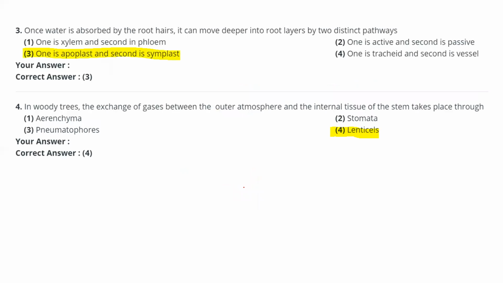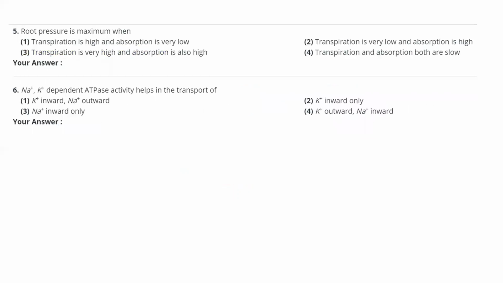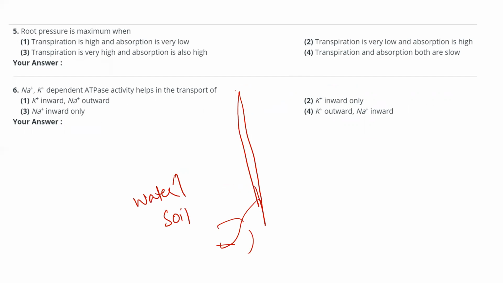That is about the next question. Root pressure: under what conditions will it be maximum? The root pressure will be maximum when, suppose this is a plant, here in the soil, if more water is present, then root pressure will be very high.